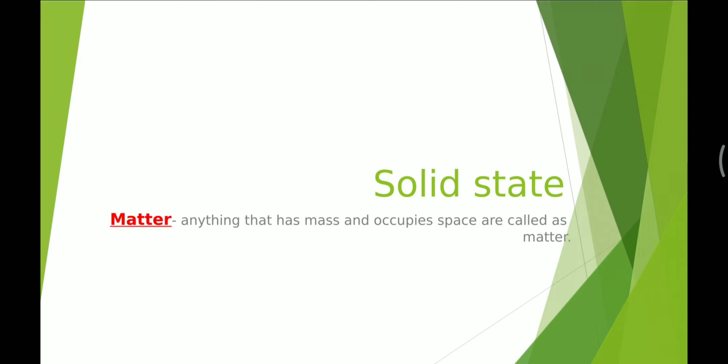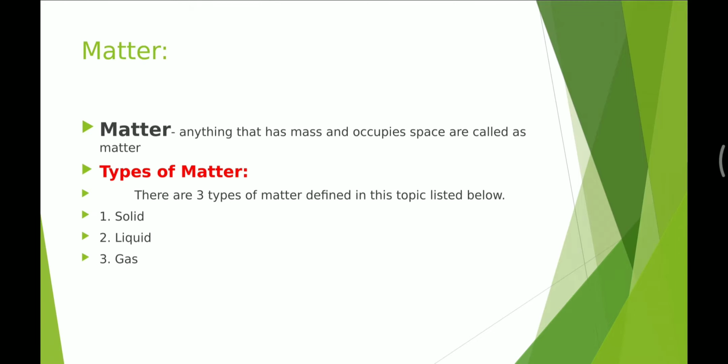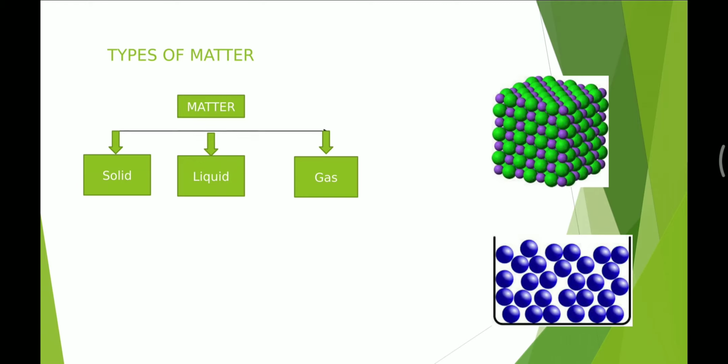Basically, there are three types of matter. The first one is solid, the second one is liquid, and the third one is gases. There are two more states of matter, that is plasma and Bose-Einstein condensate. Types of matter: solid, liquid, and gases. You can see the first figure is a solid structure, and the second one is the liquid.